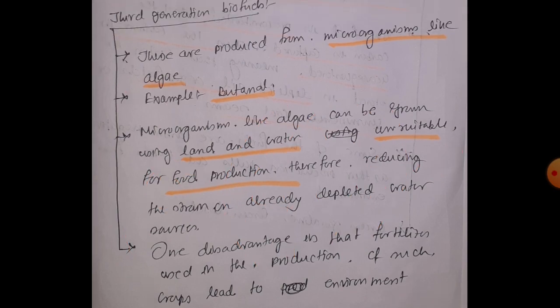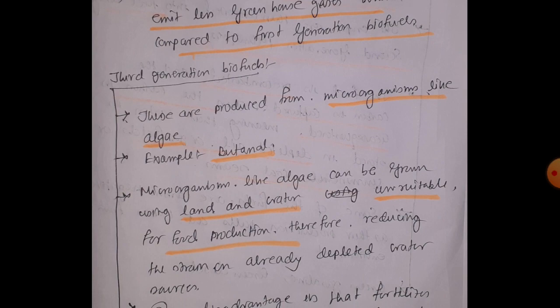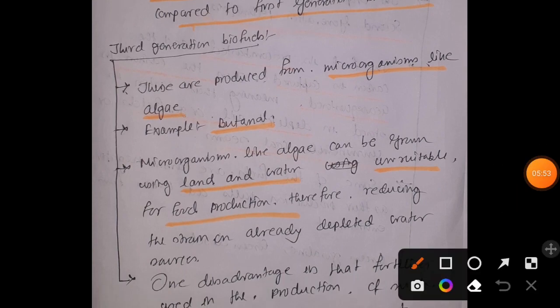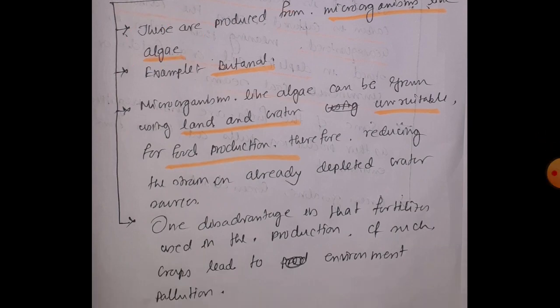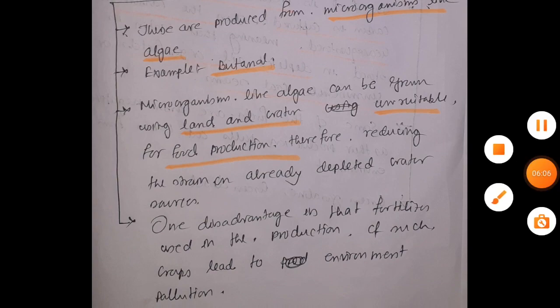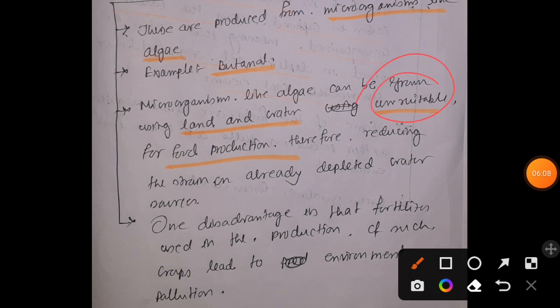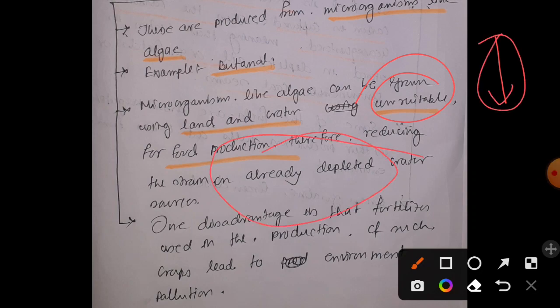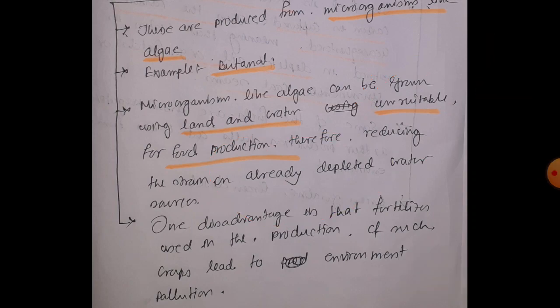So that is the idea for third generation biofuel. Here we are using microorganisms like algae, for example butanol. Microorganisms like algae are grown with the help of waters and lands that are already unsuitable, and by doing this we are reducing the strain on already depleted water sources.